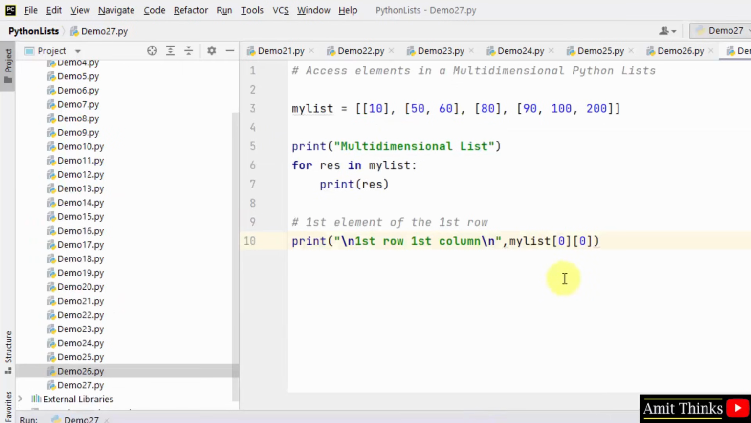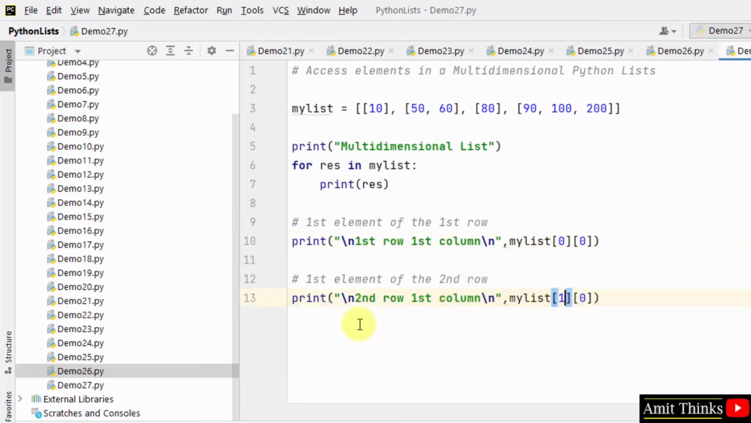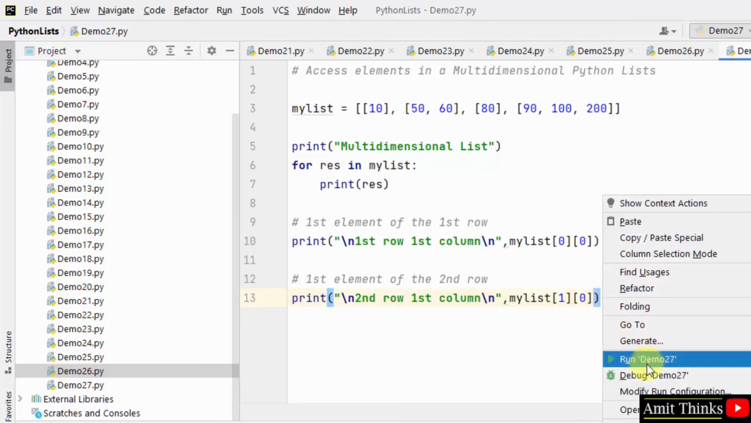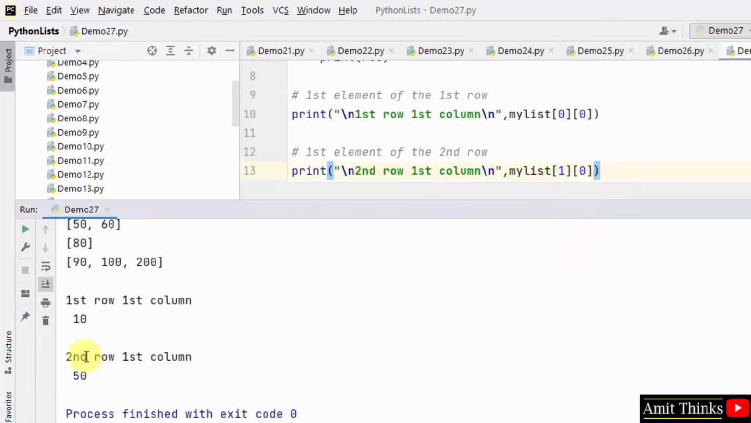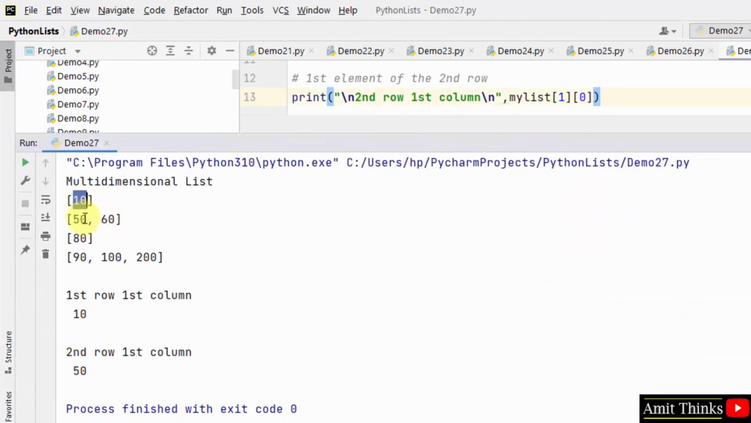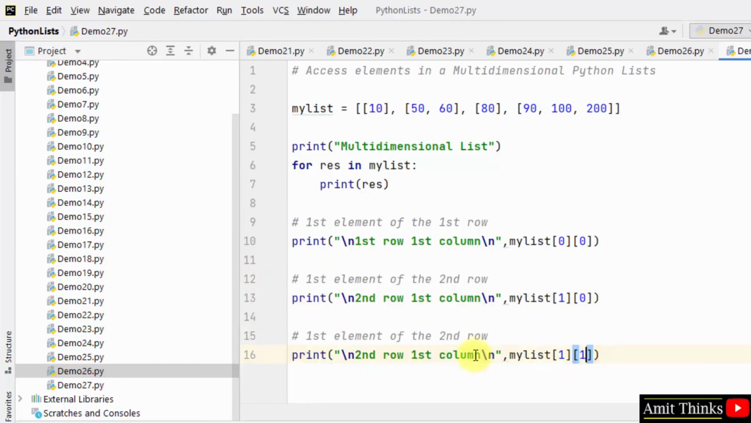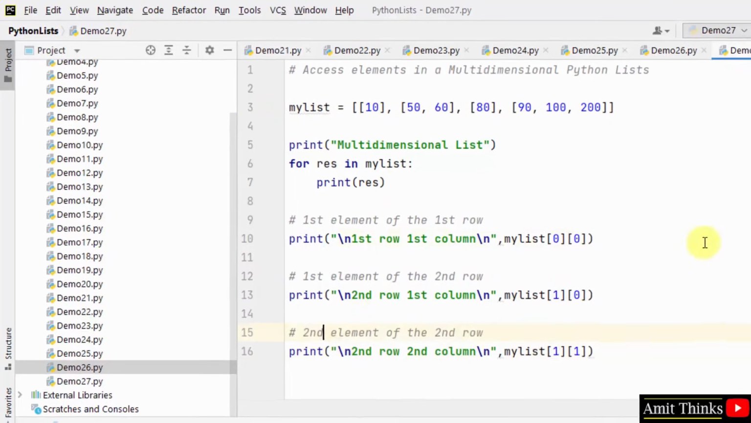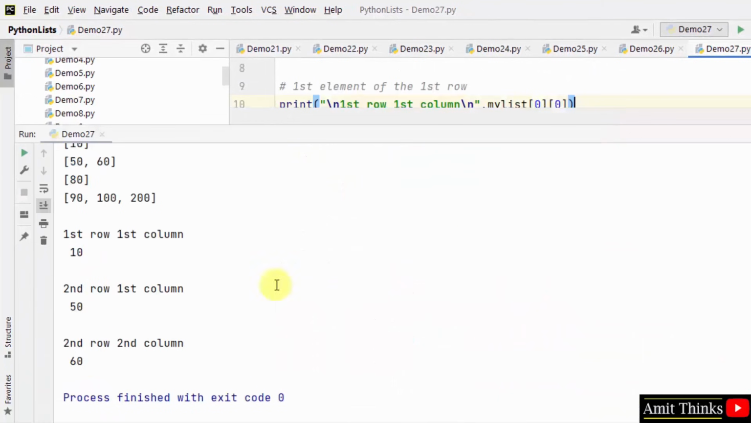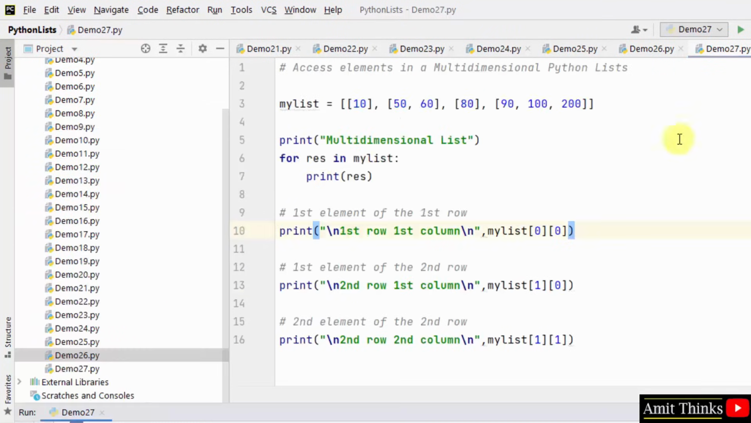In the same way we can work around others. For that we have mentioned second row, that is index 1, and first column, that is index 0 for column. Okay, right click and run and this will display 50. Second row and first column is 50. Second row and second column, that means 1 1, is our 60. It should print 60. Here it is, 60. In this way you can access values in a multi-dimensional Python list.